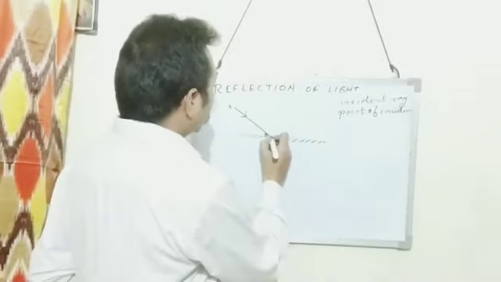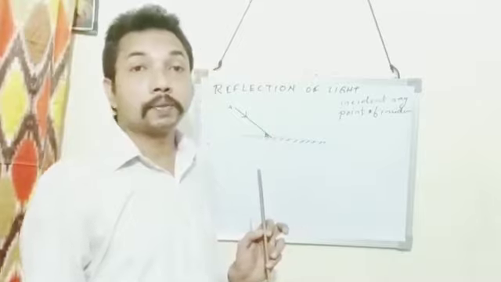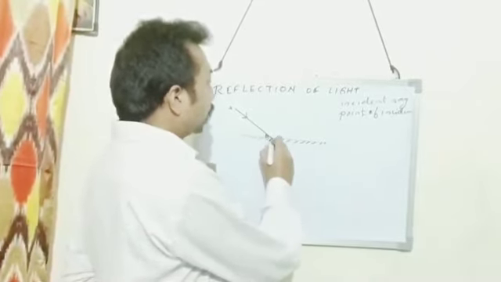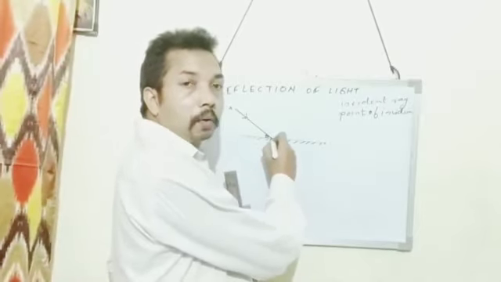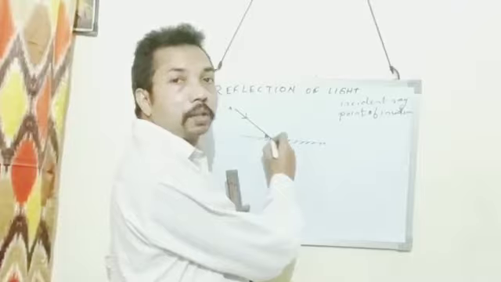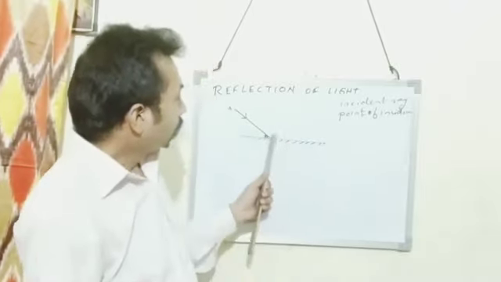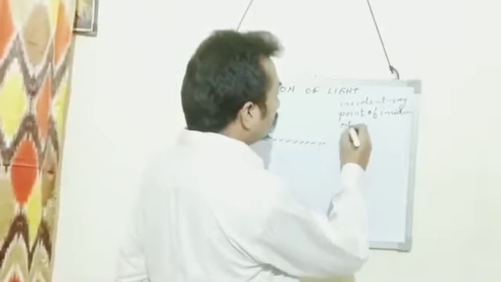The point where the incident ray strikes on the surface is called the point of incidence. Here this point B is the point of incidence. In this diagram, B is the point of incidence. The next one is normal.